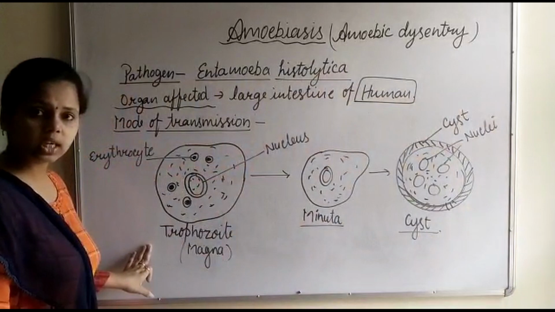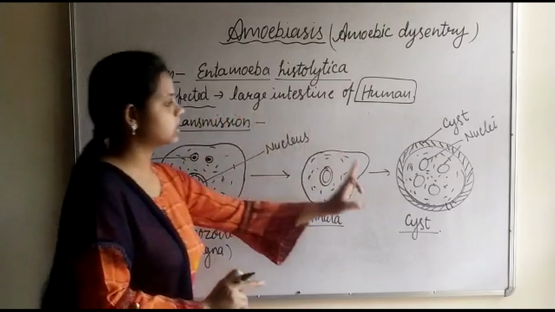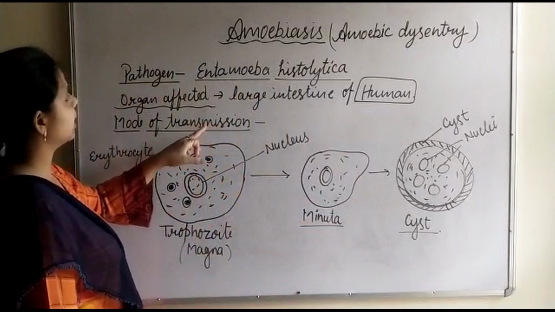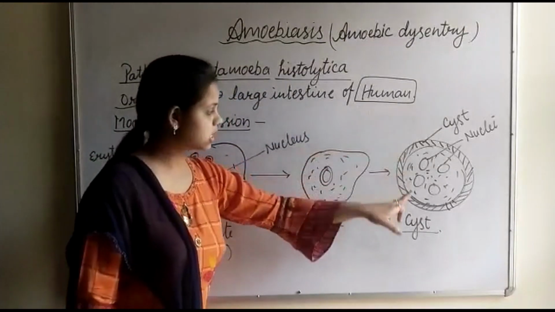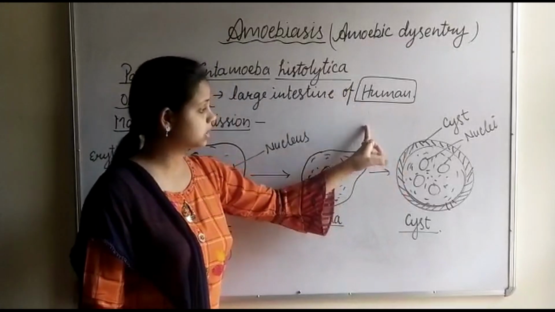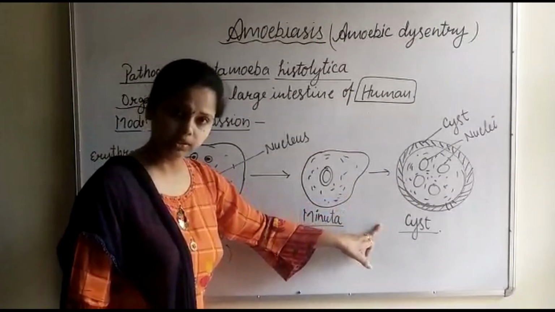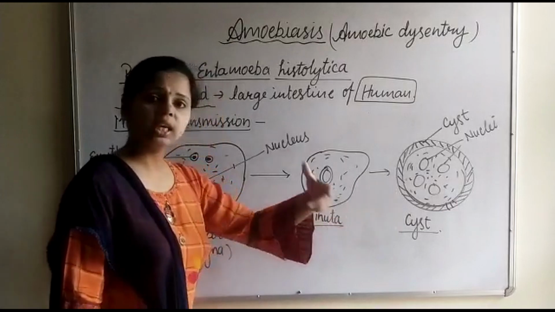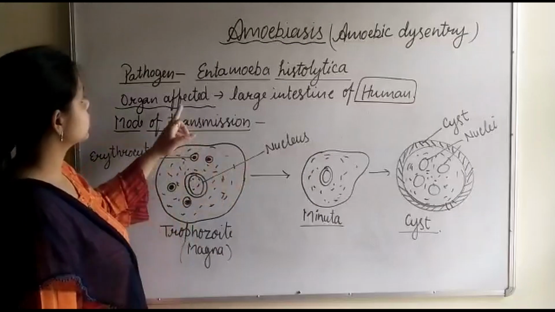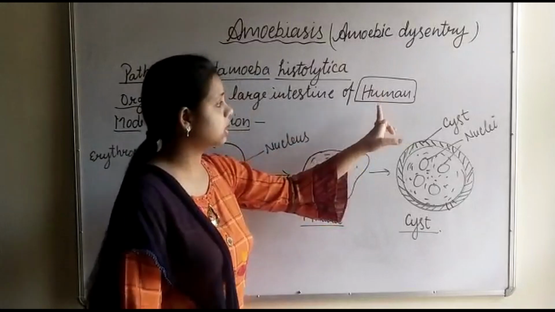So what is our first feeding stage? That is the trophozoite feeding stage. This feeding stage converts into cyst stage. These cysts pass out along with the fecal matter of the infected person. These cysts can remain viable, they can remain infective, for 3 months. And whenever these cysts infect other food and water, then along with that food and water, they reach the stomach and the intestine of another human being, the other person.